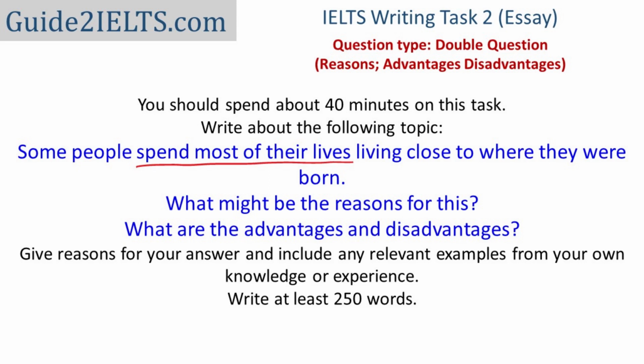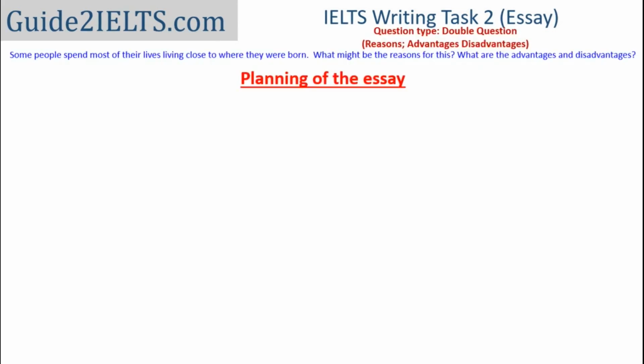An interesting thing I've noticed in this question is that it doesn't say that some people choose to spend most of their lives. So one of the reasons could be that maybe they wanted to move out but they could not because they didn't have the financial resources, the money to do so. Or they would have wanted to move out but they had responsibilities closer to home and that's why they chose to stick around.